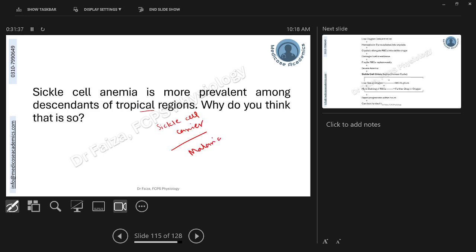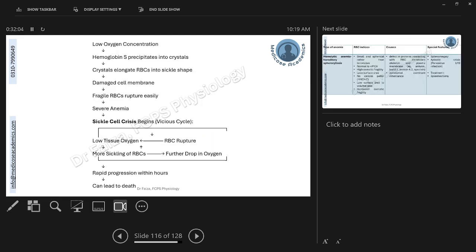So while they were more resistant to malaria, they survived more, but after the survival, they will have, of course, sickle cell anemia, which will be inherited by their offspring and will be presented more. So that is why people from tropical regions have more sickle cell anemia as compared to non-tropical regions. That is just a fun fact.